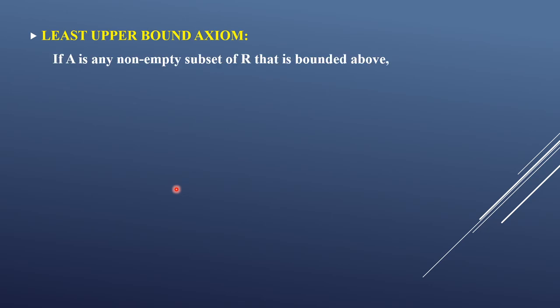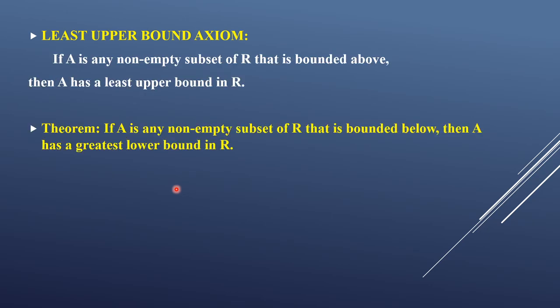Now let us see the least upper bound axiom. Its statement is, if A is any non-empty subset of R that is bounded above, then A has a least upper bound in R. Means what? If any set is bounded above, it has upper bounds, then definitely among all these upper bounds the minimum element should be there, that is the least upper bound axiom.